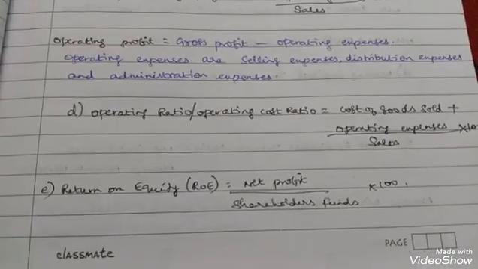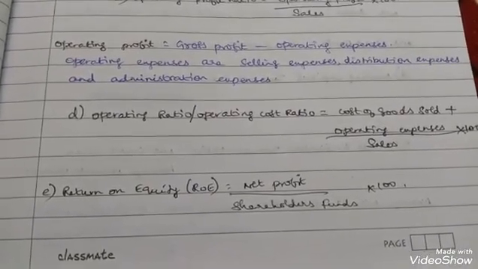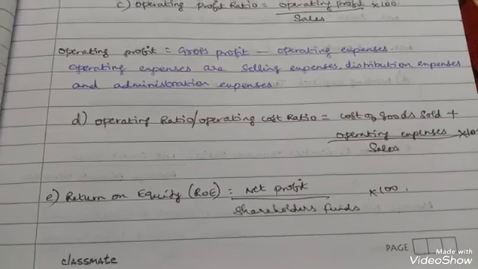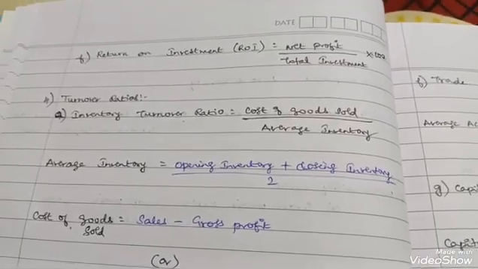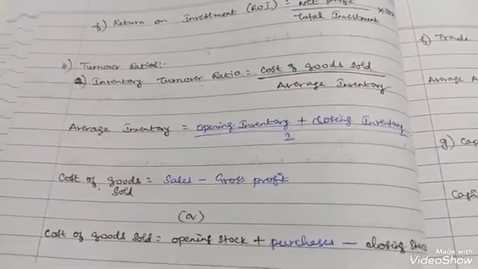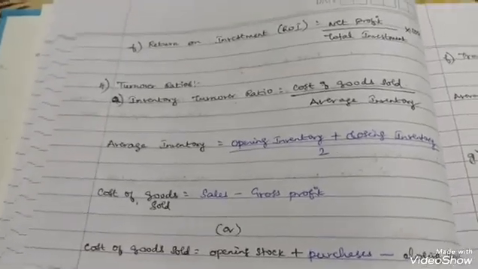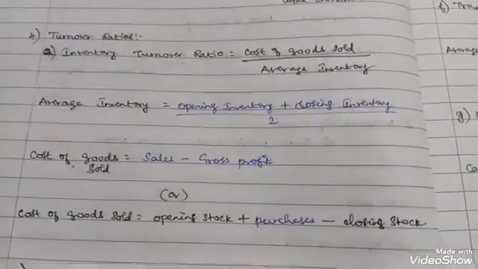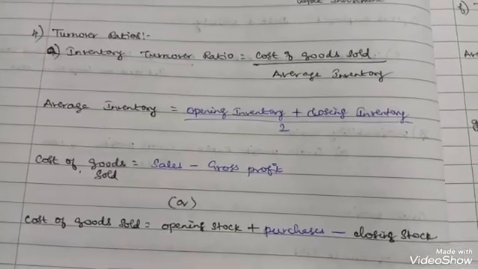Return on equity. Return on equity is equal to net profit by shareholders funds into 100. Return on investment. Net profit by total investment into 100. Next, moving on to turnover ratios. Inventory turnover ratio. Inventory turnover ratio is equal to cost of goods sold by average stock, average inventory.